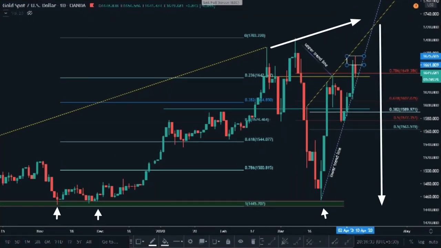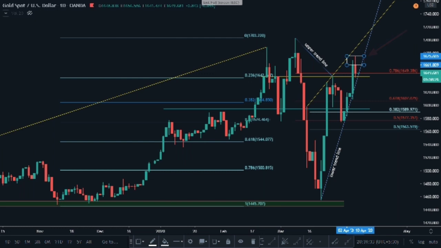Let's start with the daily chart. If we consider weeks, then we have this triangle pattern that has 1700 in its range with the baseline as support at 1445. Yesterday we had a red candle on the daily chart, which shows a potential sign of reversal. If you are bearish, you can have your entry now with SL between 1661 to 75.